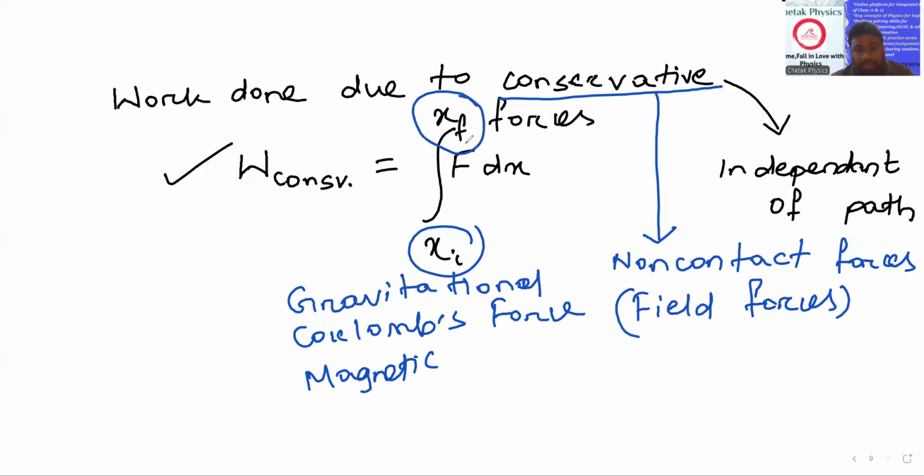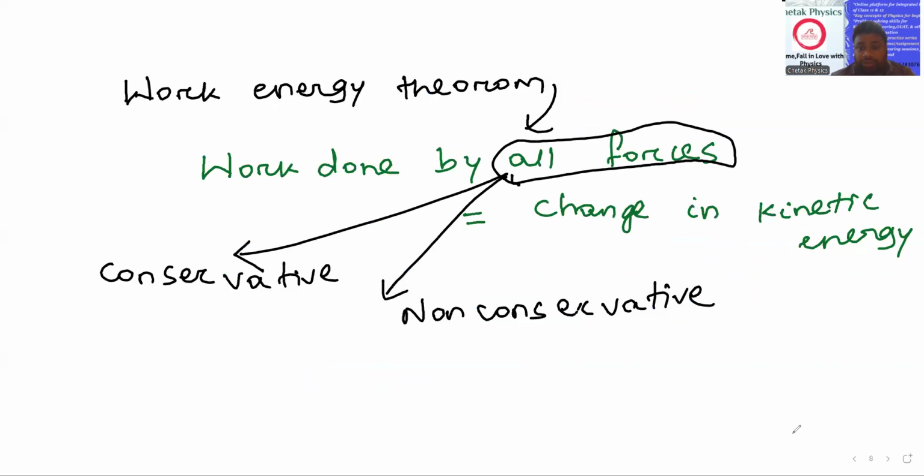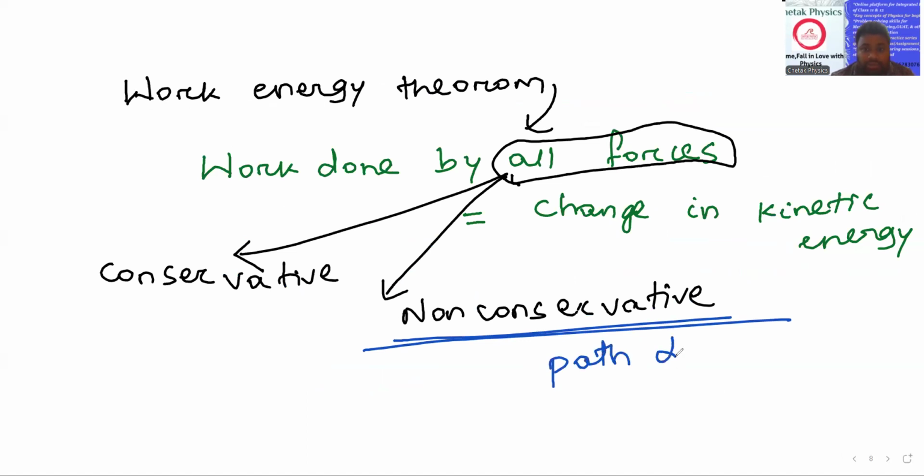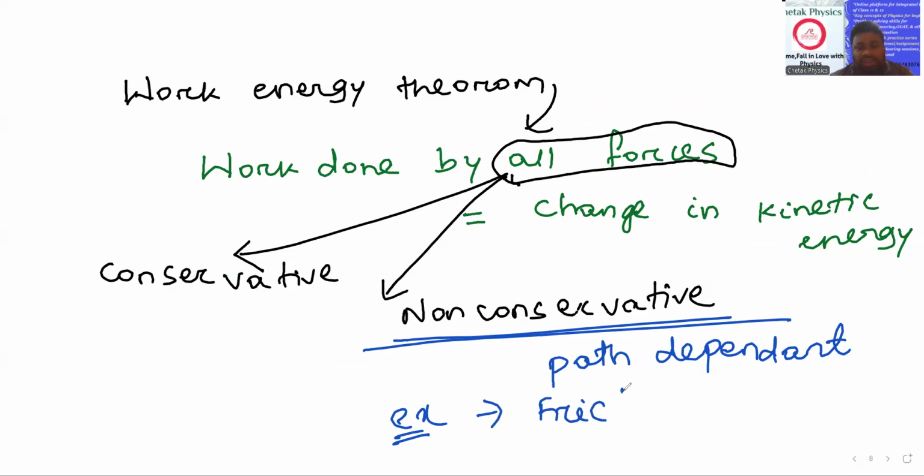Fine? Okay. But for non-conservative forces, it is path dependent. An example of non-conservative forces is very simple: frictional forces. Obviously, it is path dependent because friction depends on the area of contact.